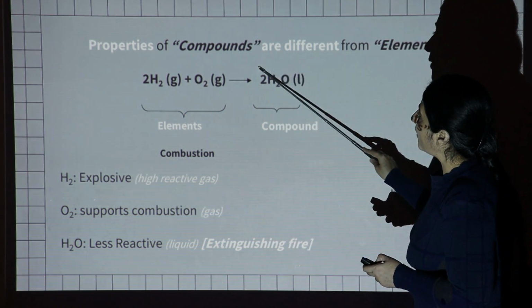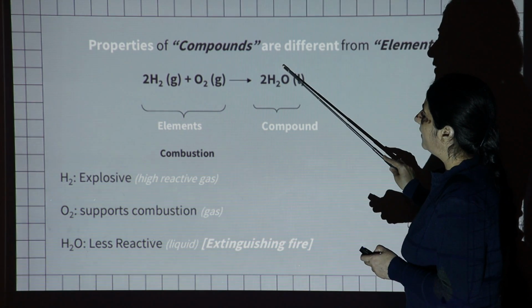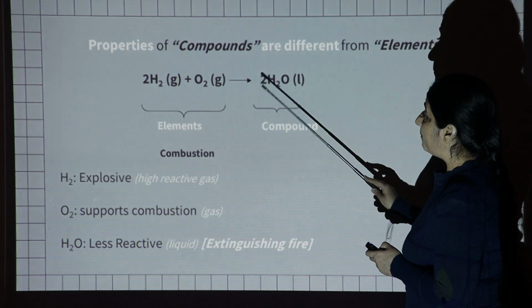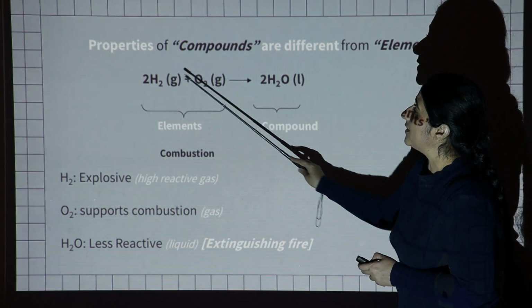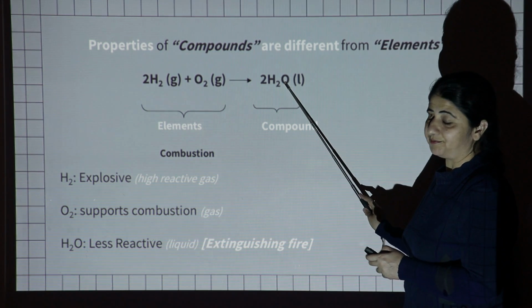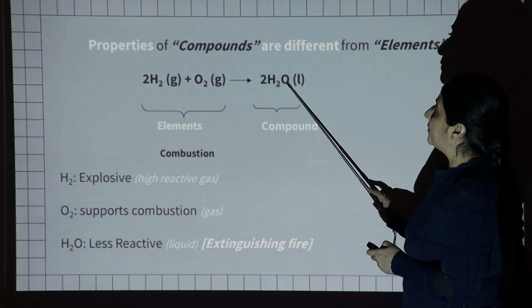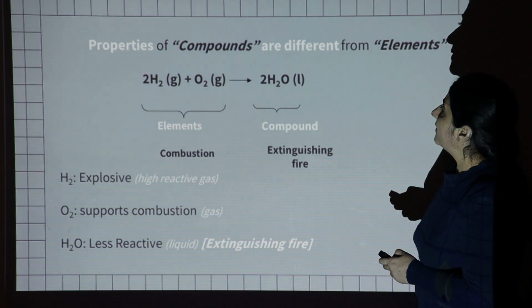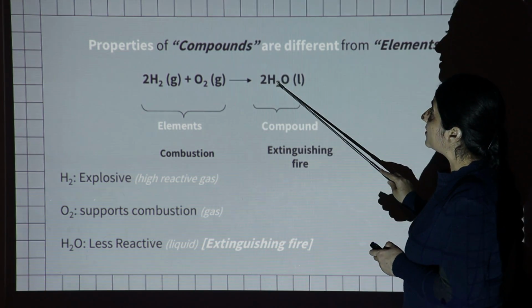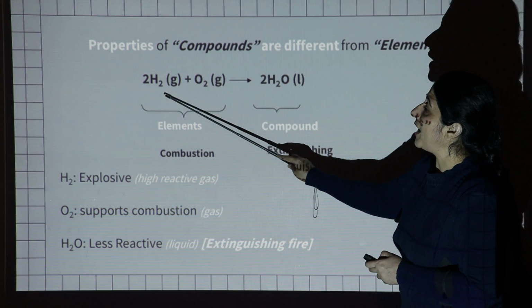It means the main property of water is extinguishing fire, but it is formed from hydrogen and oxygen whose properties are totally different from water. So this is the properties of the compound. It's clear that the properties of a compound are totally different from hydrogen and oxygen.